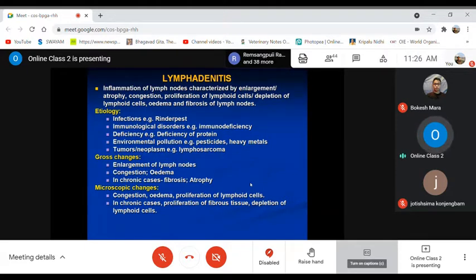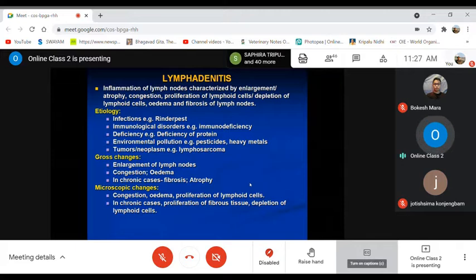Then lymphadenitis, that is the inflammation of the lymph nodes. The suffix adenitis means a glandular organ when inflamed, a glandular tissue or organ. So if the lymph node is inflamed, it is known as lymphadenitis.